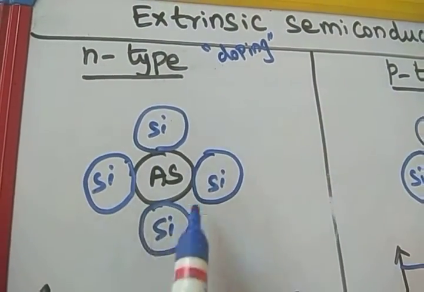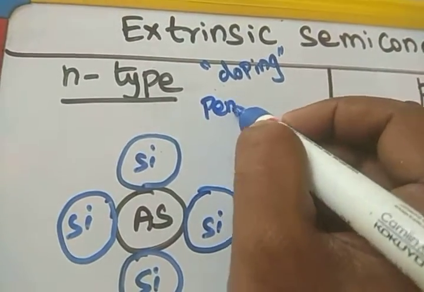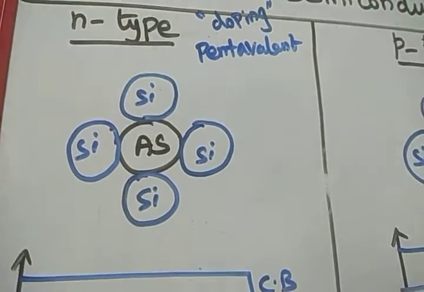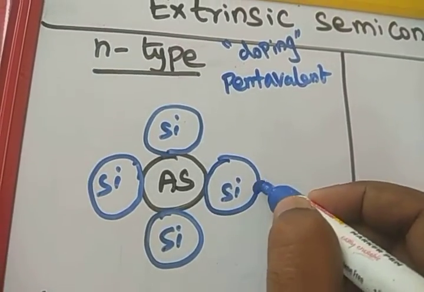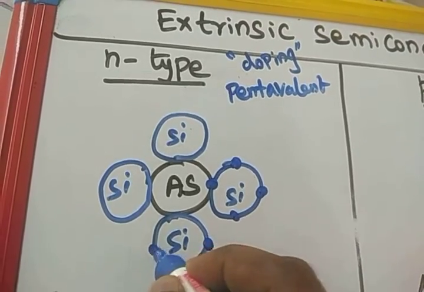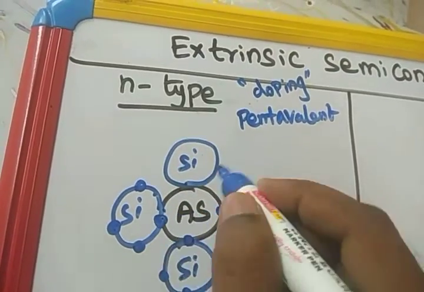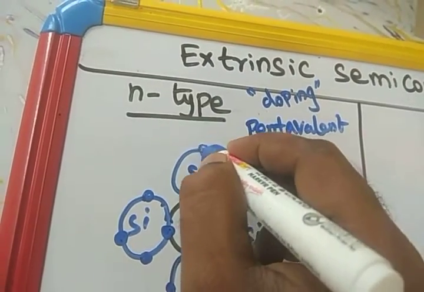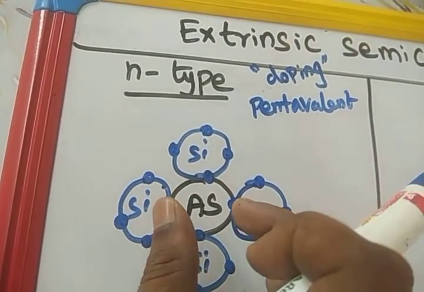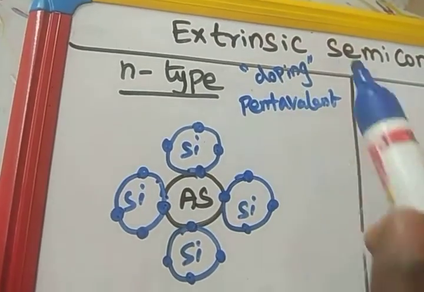Let us take one atom, arsenic. Arsenic is a pentavalent element. Penta means 5, so the outermost orbit has 5 electrons. Silicon has 4 electrons: 1, 2, 3, 4. Again 1, 2, 3, 4. So this is silicon. Now what we have to do is remove one silicon atom, then one arsenic atom is added. That process is called doping.